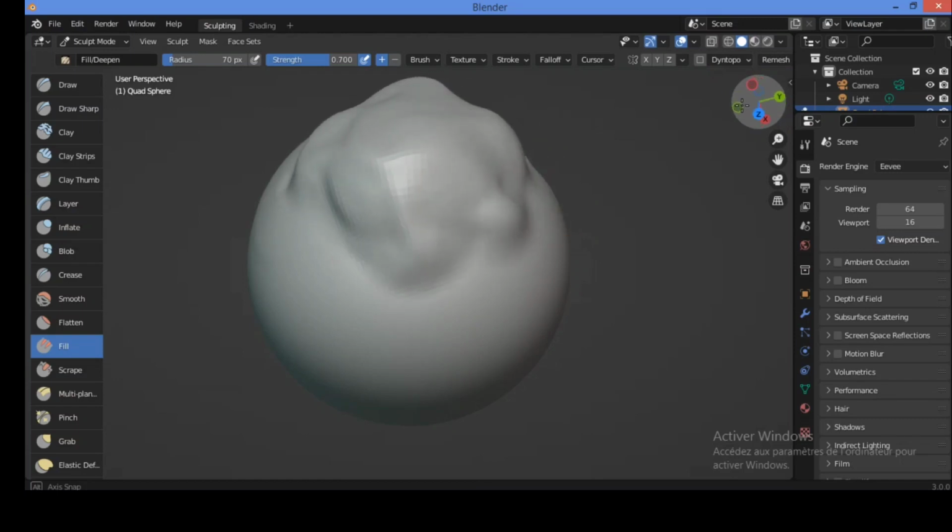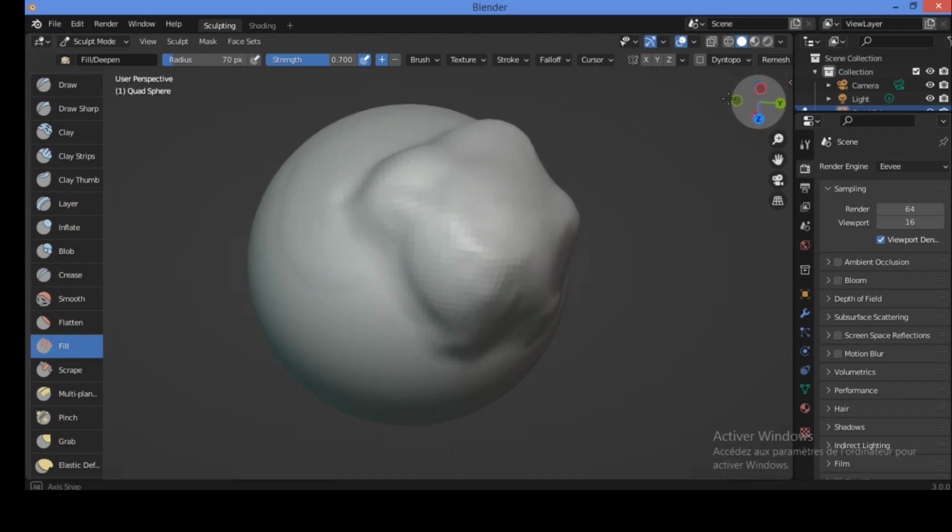Also, let's try it in this location. For example, this place, this location, and that will fill this place upwards, and you can see the effect also over this location here.